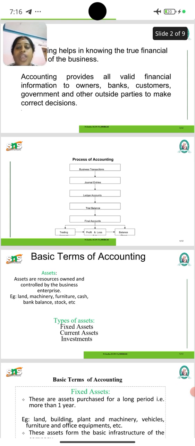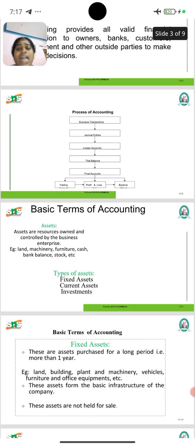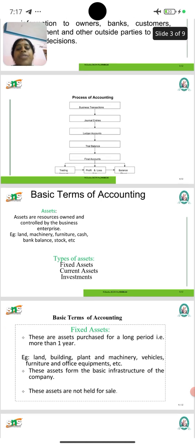Okay, next we are going to see the basic terms of accounting. Assets are the resources owned and controlled by the business enterprise. Examples: land, machinery, furniture, cash, bank balance, stock, etc. These are some assets. While categorizing the assets, they are fixed assets, current assets and investments.